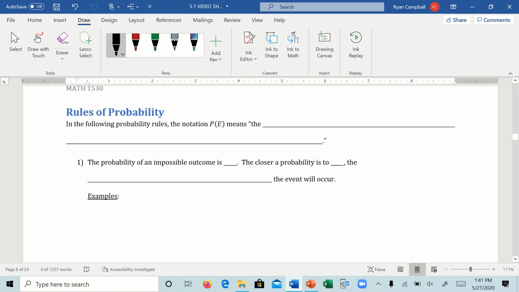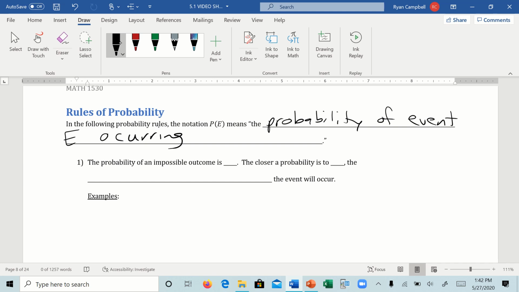All right, let's talk about the probability of rules, or the rules of probability. So, in the following probability rules, we say that this notation, P parentheses E, so it's not P times E. What this means is P is the probability of event E occurring. So E is going to be an event, right? So 1 or more outcome. P of E is the probability of E occurring.